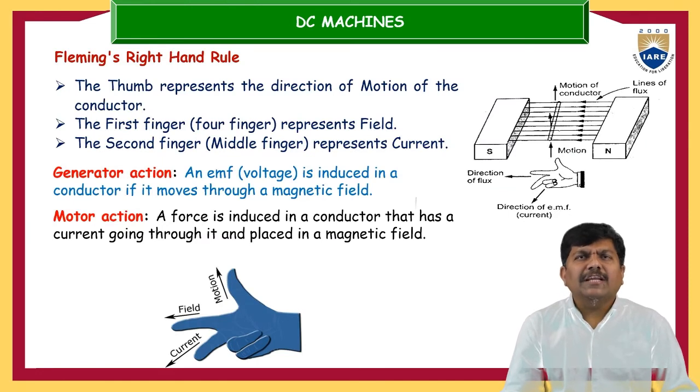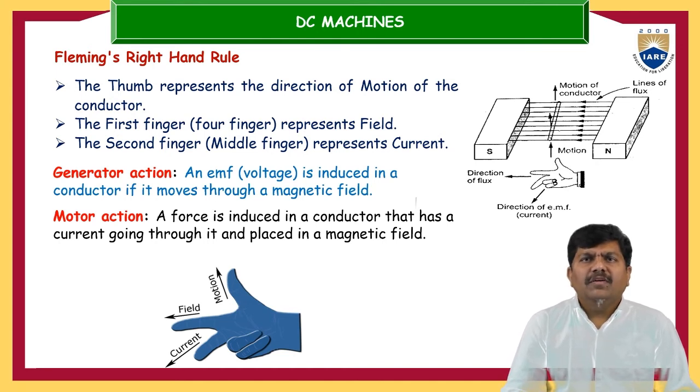So what about the direction of this electrical energy produced in the armature? For that, we make use of Fleming's right hand rule. With the help of this rule, we can easily identify the direction of the current as well as the direction of the voltage. Always keep your right hand thumb in the direction of motion, the direction in which the armature conductor starts rotating.